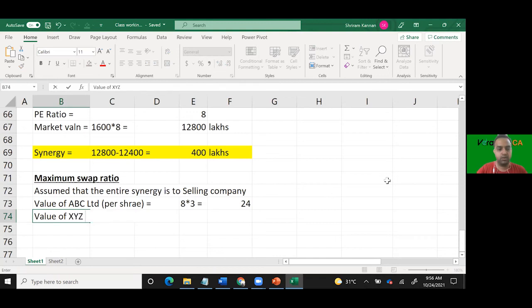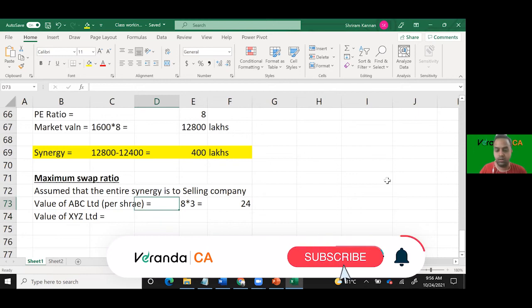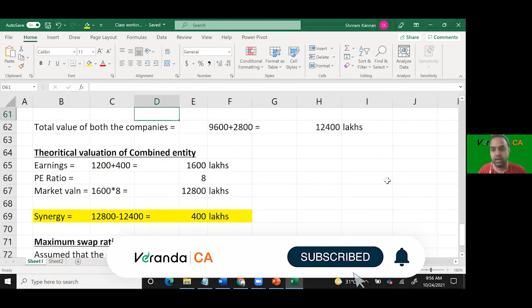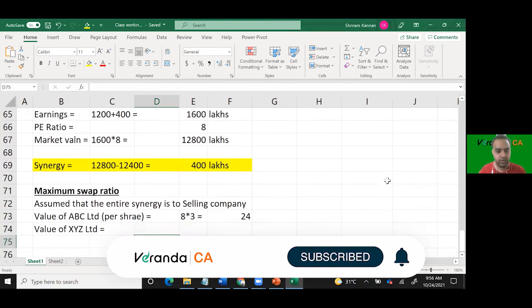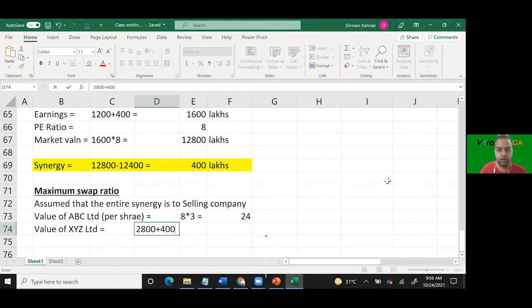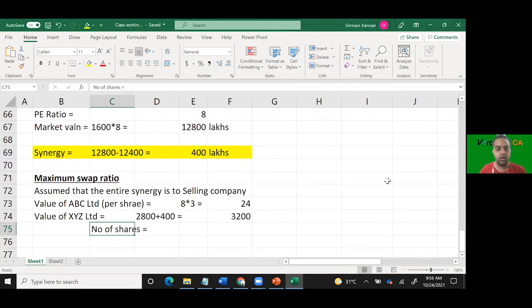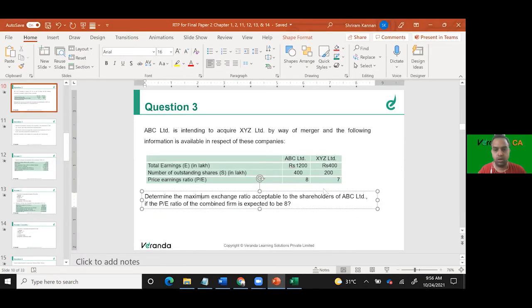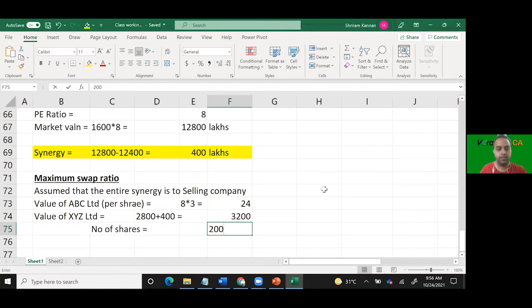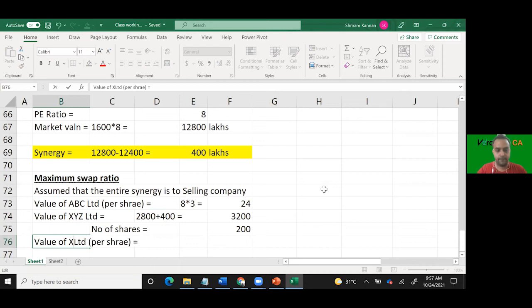Value of XYZ Limited is equivalent to 2800 lakhs market valuation plus 400, correct? This is the total value. Number of shares எவ்வளவு இருந்தது? 200 lakh shares. So value per share எவ்வளவு? 16.